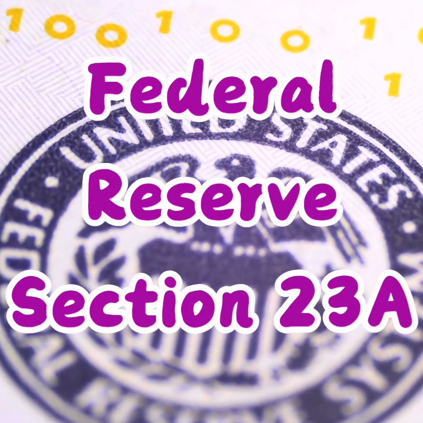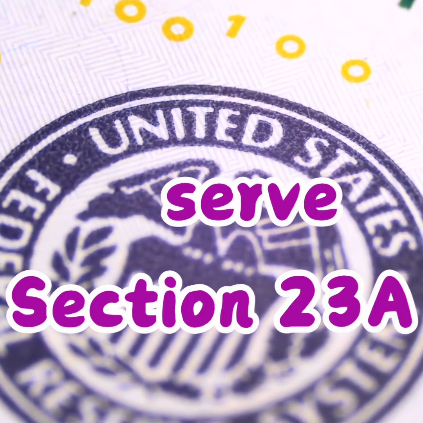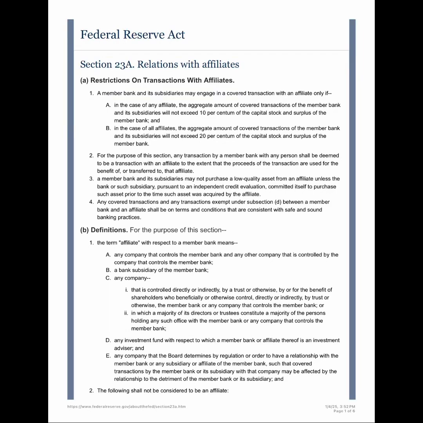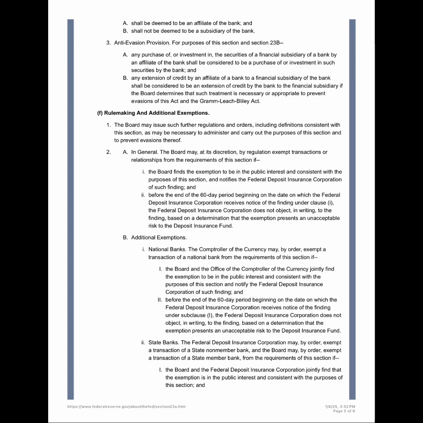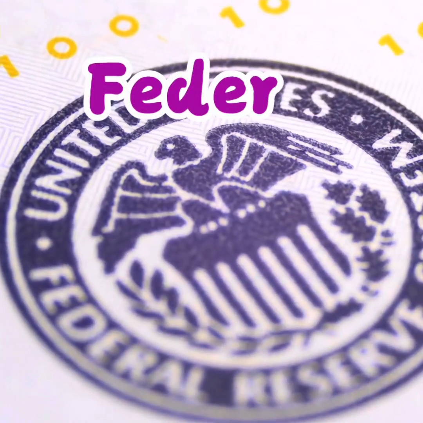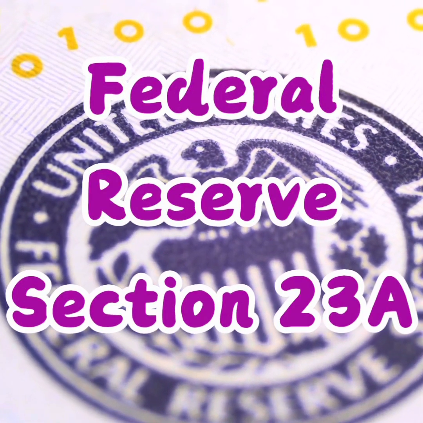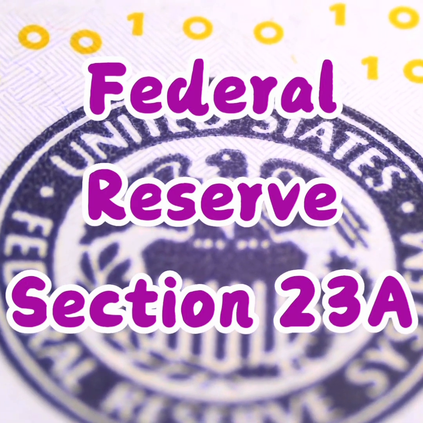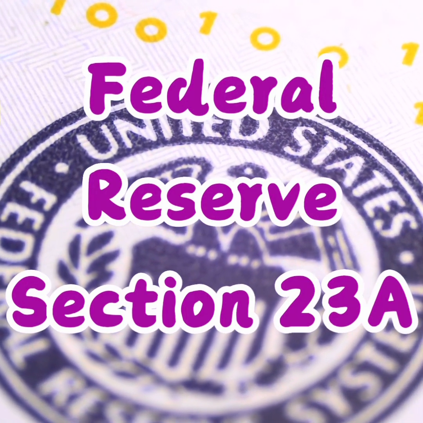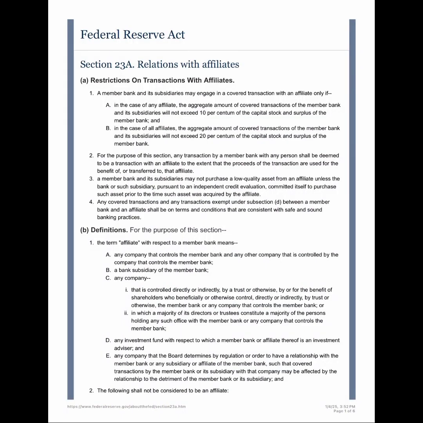Today's discussion delves into the intricate world of banking regulations, specifically focusing on the Federal Reserve Act's Section 23A relations with affiliates. It's a complex area, but crucial for maintaining financial stability. Indeed. Section 23A is a cornerstone of banking regulation designed to prevent conflicts of interest and protect the financial health of member banks. It's about limiting the risk member banks take on when dealing with their affiliates, right? Precisely. The core aim is to prevent excessive risk-taking through transactions with affiliates, ensuring that such dealings don't jeopardize the bank's capital or stability. So let's unpack the key restrictions.